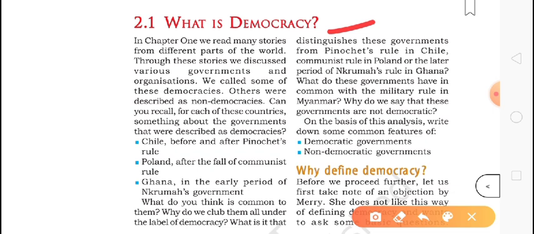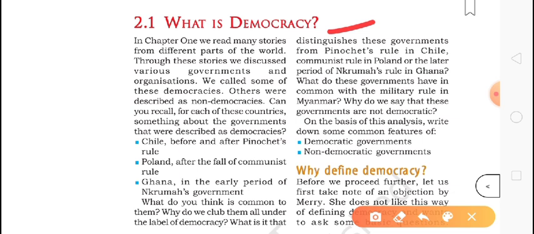But the main problem with democracy is that many countries are not habitual to it, and people are not ready to accept democracy because for thousands of years they were following monarchy, and now dictatorship also. So those people are not habitual for democracy.